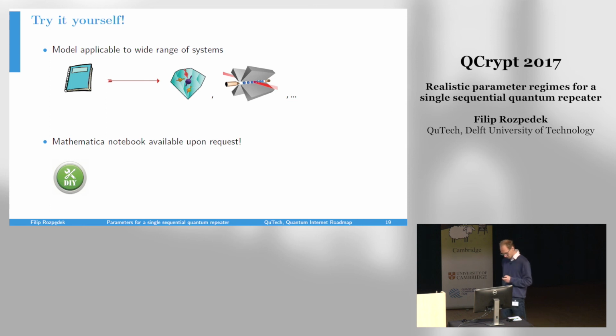And to conclude, we have a universal model that is applicable to a wide range of physical systems, such as NV centers or trapped ions. And our mathematical notebook is freely available upon request for everyone to plug in the parameters of their setup and to compare the rates with the benchmarks also defined for their setup. Thank you.